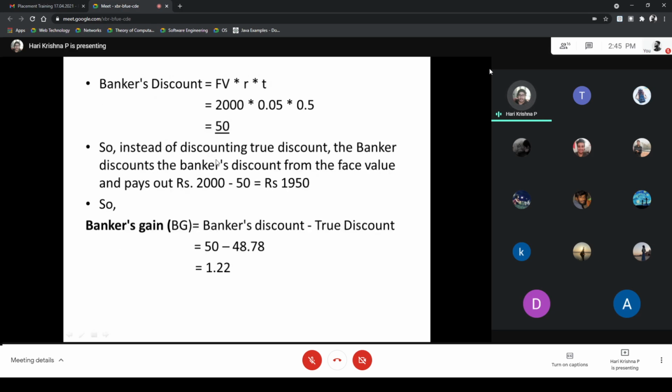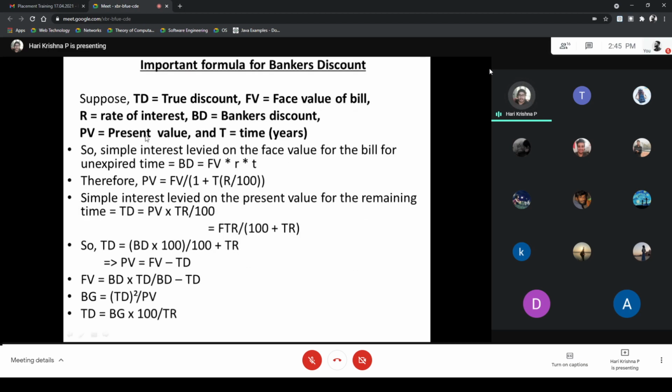So what is the banker's gain? Banker's gain is the banker's discount minus the true discount. And we can finally calculate it as 1.22. The bank gains 1.22 rupees from this transaction. This is a simple example of banker's discount and how true discount is used in the banker's discount equations and formulas. So these are the important formulas for banker's discount.